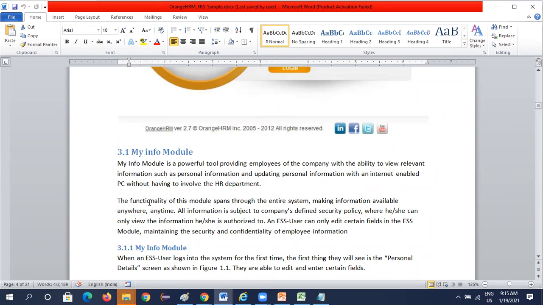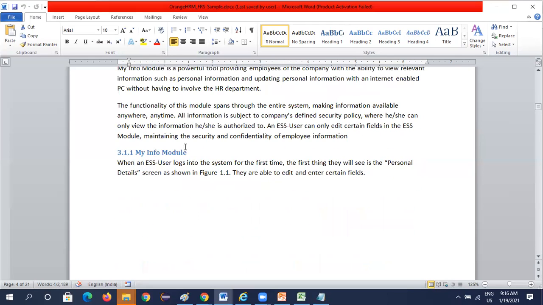So here what happens is, for preparing the test plan, you need to go through the requirements document. At the time of preparing test scenarios, you need to go to the requirement document again. At the time of preparing test cases, you will go to the test scenarios, as well as, if you want any more clear information, you will go to the requirement document. Okay, so this contains the MyInfo module.